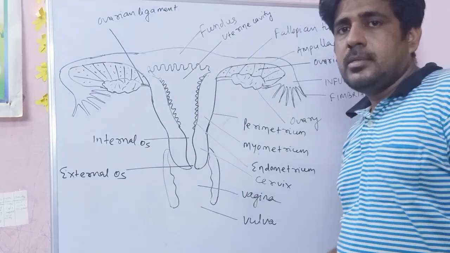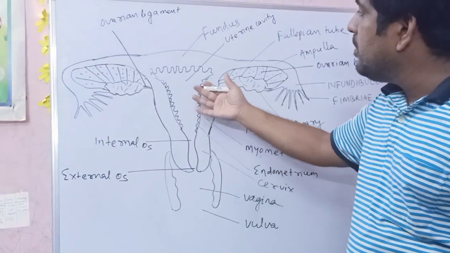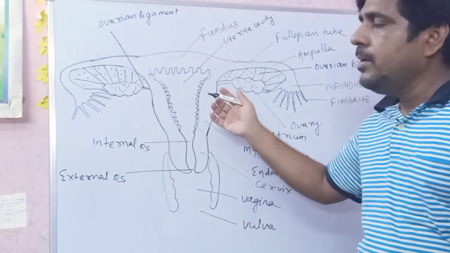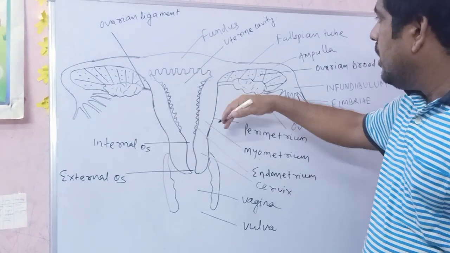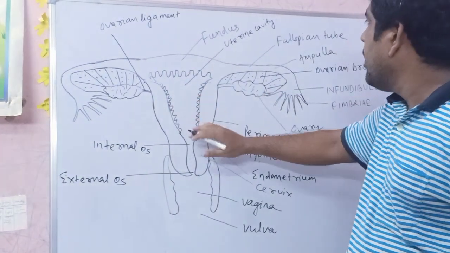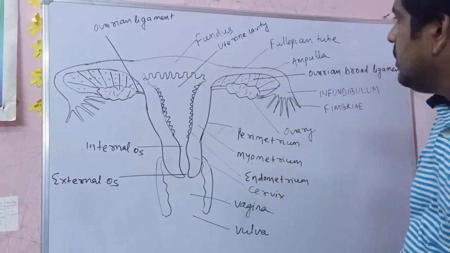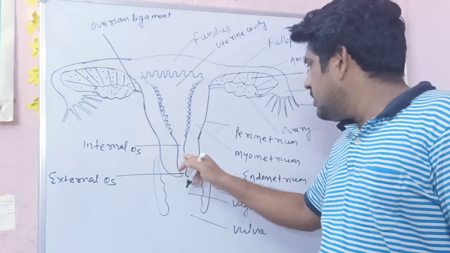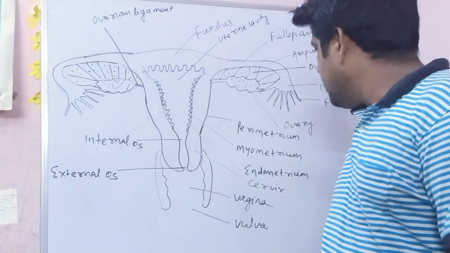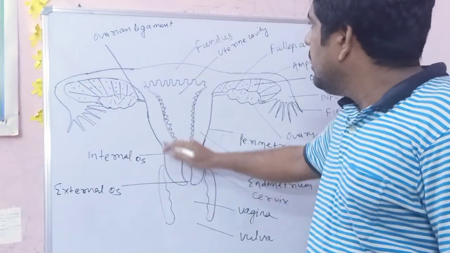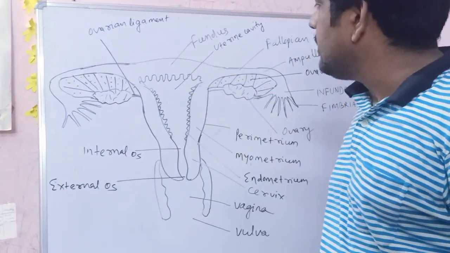Hello students, let's discuss the human female reproductive system. Here is the diagram of the female reproductive system. This is the uterus, this is the fallopian tube, this part is called the cervix, this is vagina, this is vulva, this part is fundus, etc.